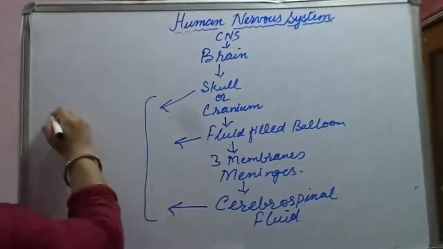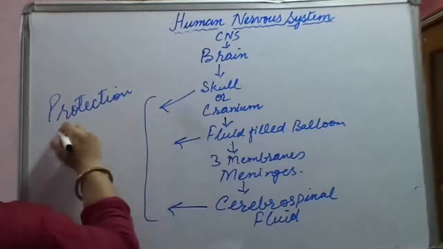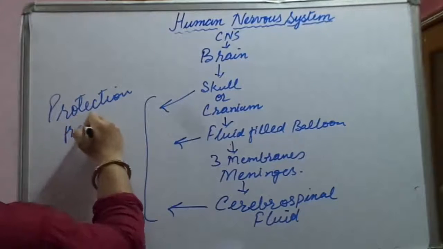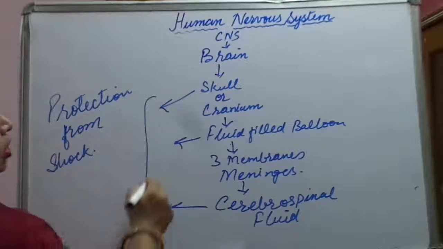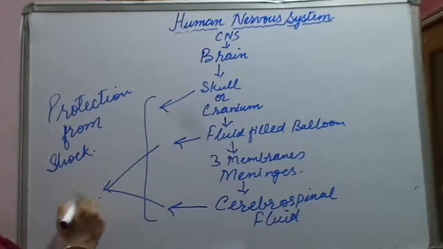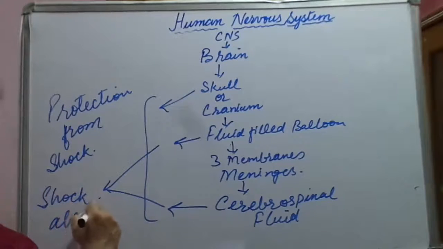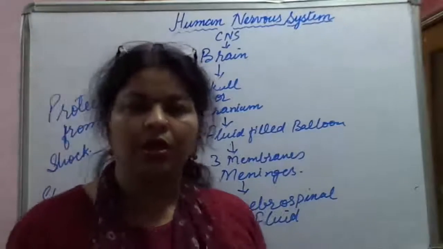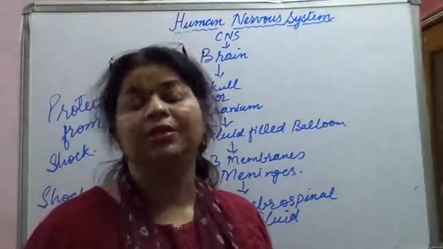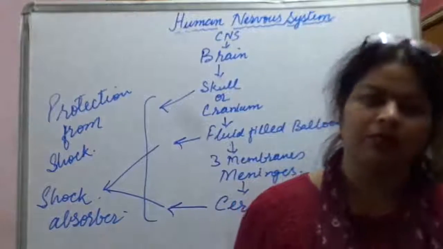They all make one function, that is protection of brain from shock. And if we become more precise, then shock absorber. So this is how we end up the topic here about brain. Now in next class we are going to study about the parts of the brain. Okay, thank you.